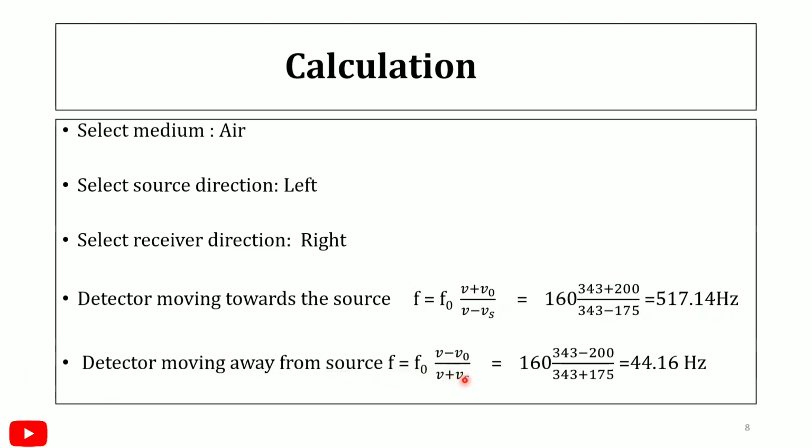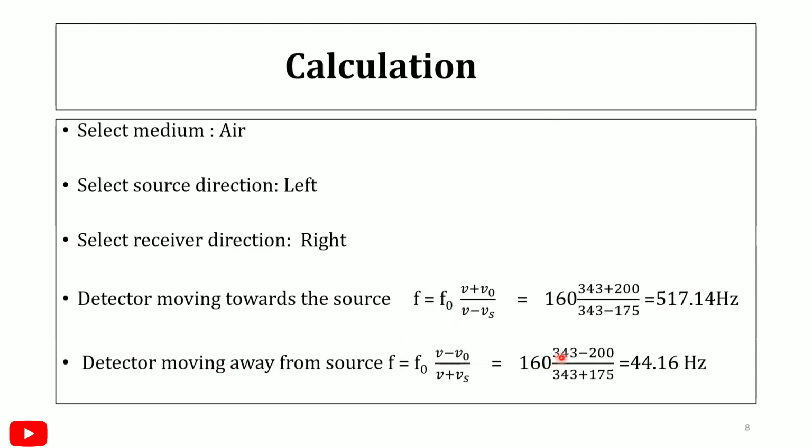Detector moving away from source: F is equal to F naught (V minus V naught) upon (V plus Vs). Here we are using the negative sign. The formula for both cases remains the same; we only have to understand the sign convention. The plus sign is used when source and observer are moving towards each other. When the source and observer are moving away, we use the negative sign. In this case, the frequency is decreasing.